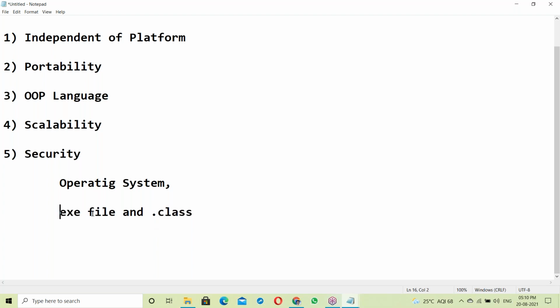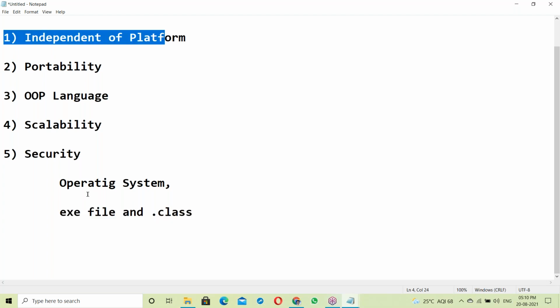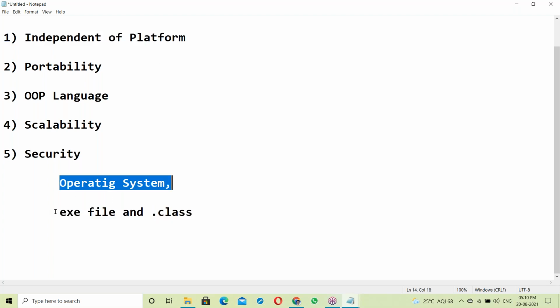Yes, how is that comparison? Once you get the idea of exe file and dot class file, then you can understand independence of platform. So first OS knowledge, next exe file knowledge, dot class file knowledge. After that, next interpreter knowledge.